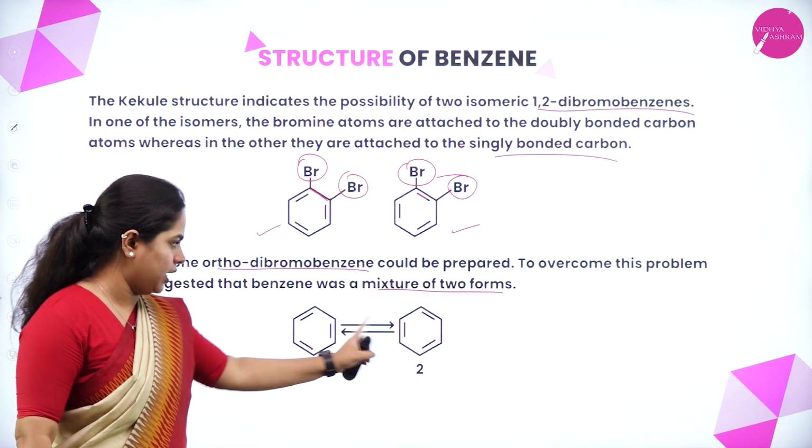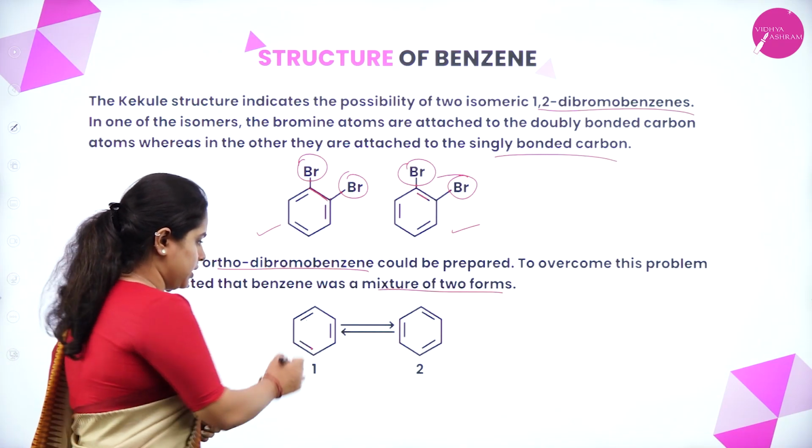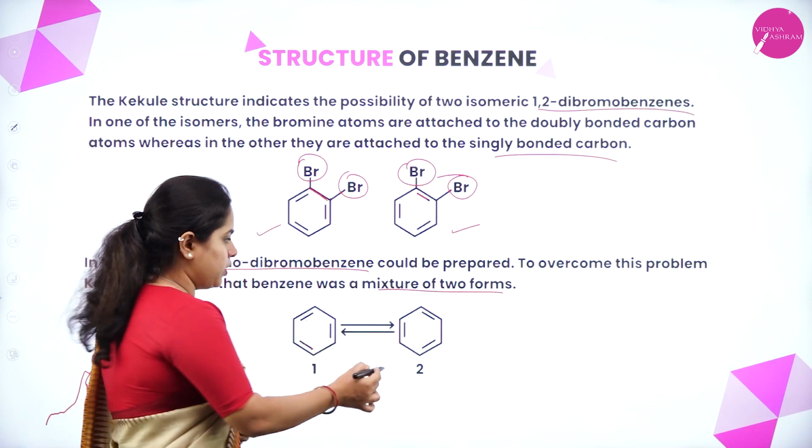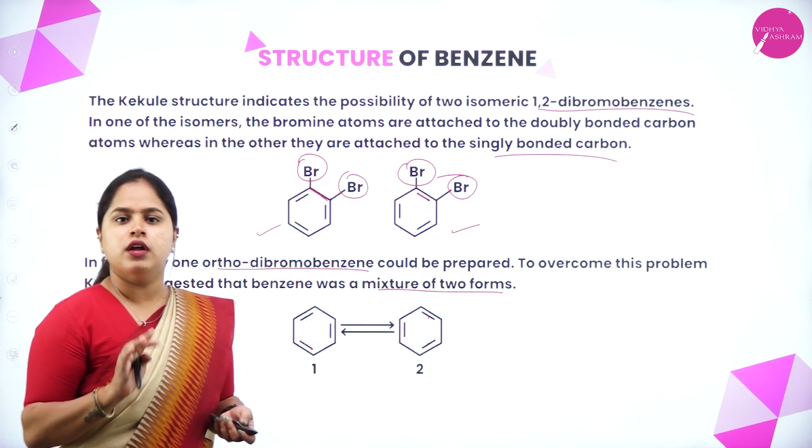That means, as you can see here, this can be interchangeable. That means the double bond is present here, here and here. In this, it is here, here and here. So 2 structures are possible. This is what Kekulé concluded.